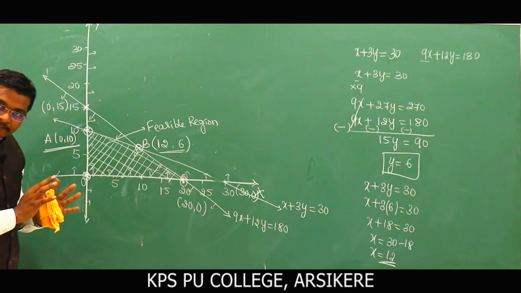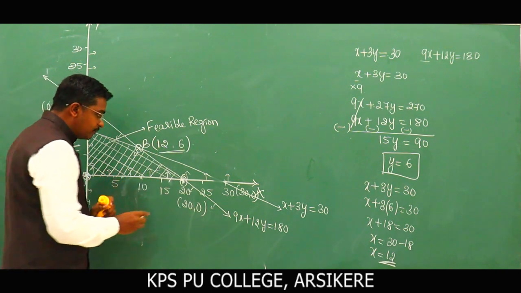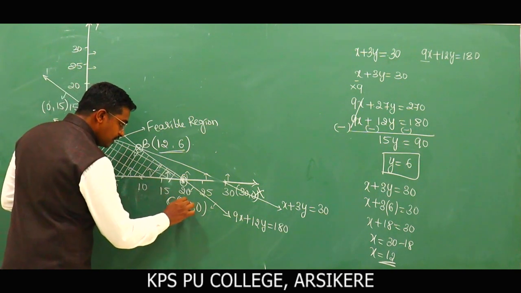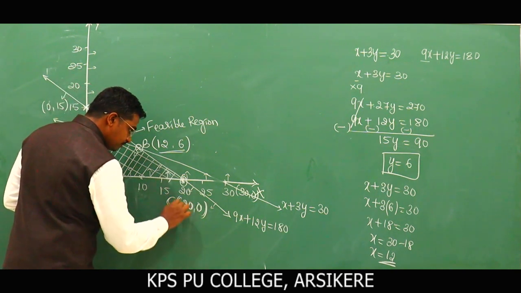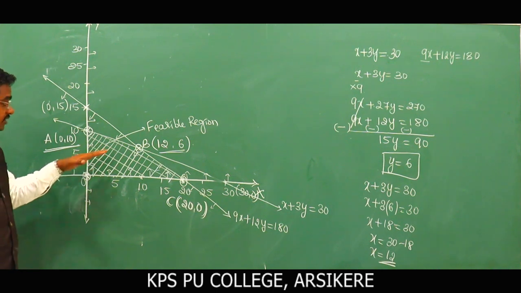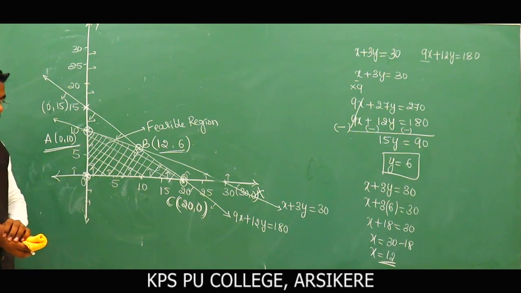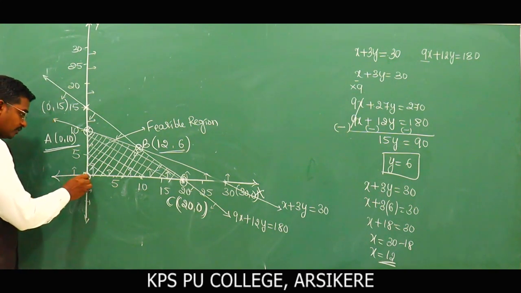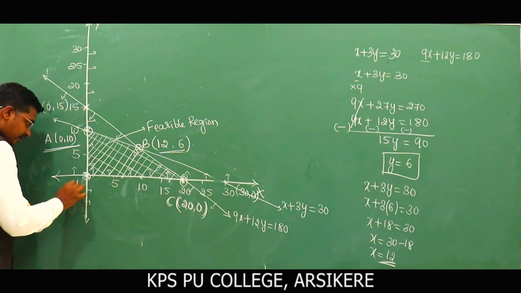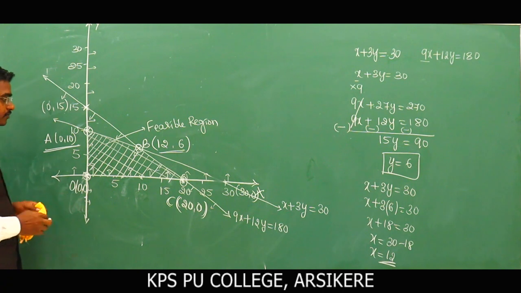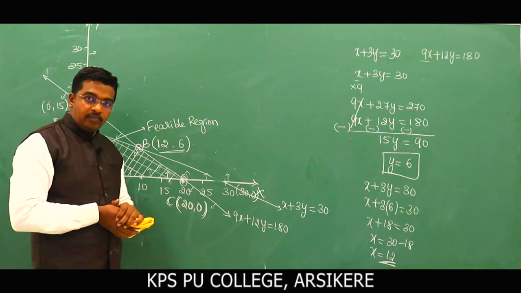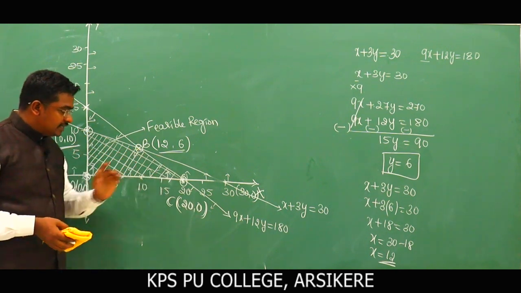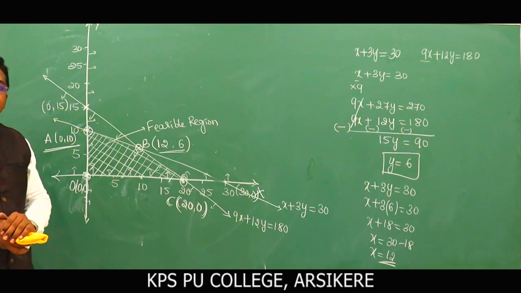Is it clear? Next, another point here, I'll take this as point C, which is 20, 0. These are the corner points of the feasible region. Another point is the origin O, with corresponding point 0, 0. These are the four corner points, and this region O, A, B, C is called the feasible region.